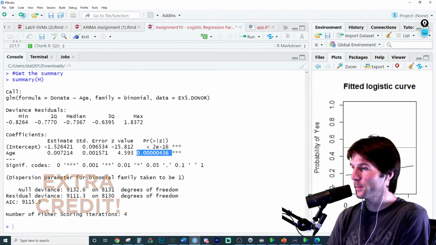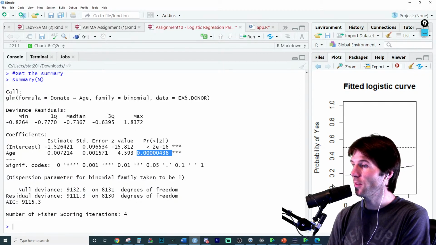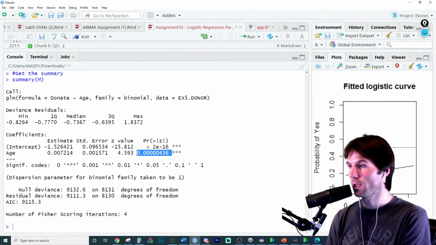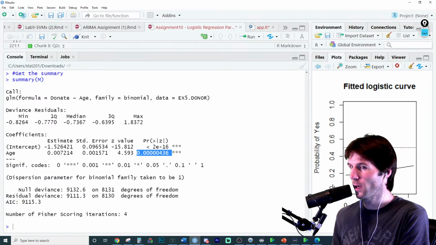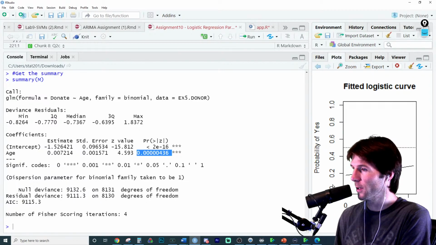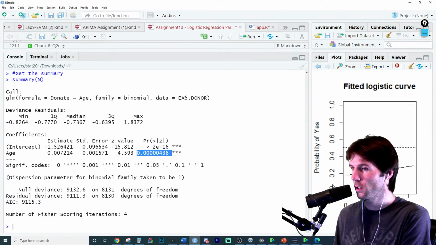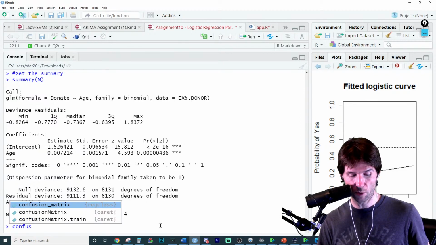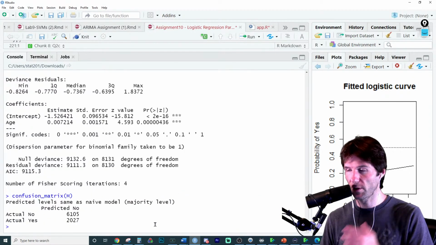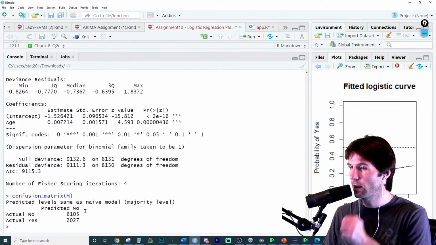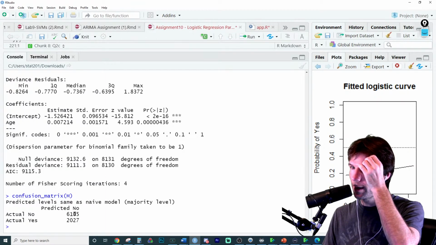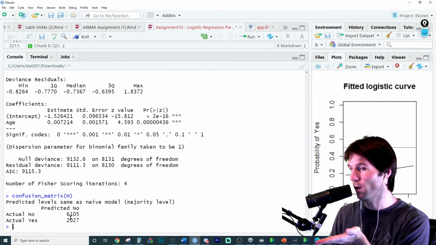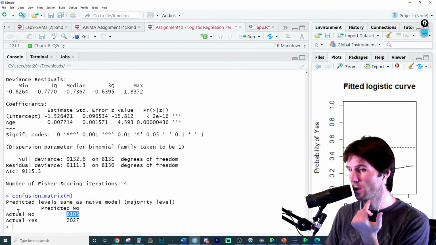P-value. Statistical significance means a p-value less than 0.05. The way in which age enters into this model, it brings with it new information not accounted for by random chance, or unlikely by random chance, I should say. So it is doing something beneficial, but interestingly enough, once again, it doesn't do any better than the naive, which is the majority level. And that's what it's pointing out for us here in this output, is that the predictions of the model right here predicts everybody no. Everybody's predicted no, which is the majority level. Most people are not donating.